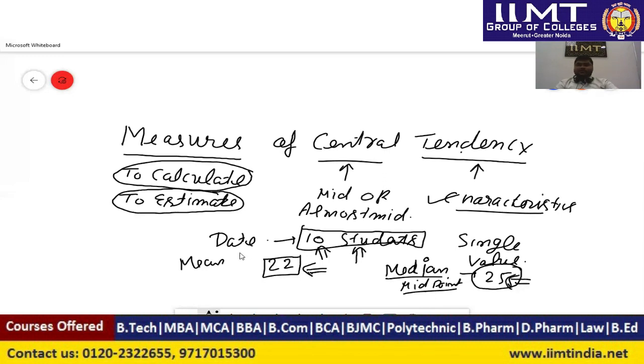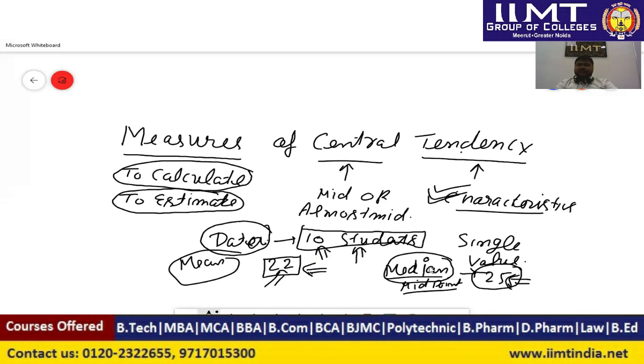So mean and median are measures of central tendency. What do they actually represent? They represent a kind of characteristics for the data. How did we come to the value 25 or 22?